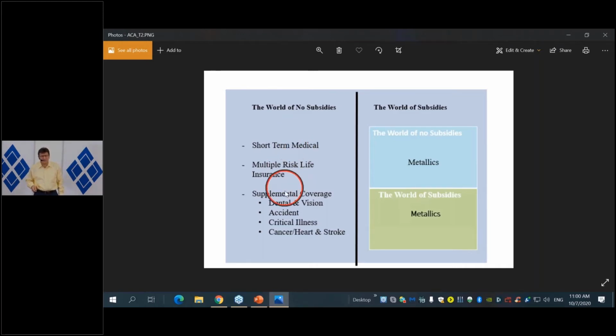And in many situations, a short-term medical product would be more convenient for somebody than something on this side, especially people that are affluent, people that have certain levels of income where they will not qualify for subsidies, or people that, for example, do not need maternity coverage or other types of coverage that are bundled under the ACA plans on this side, like pediatric services. Then a short-term medical program would be very convenient for them.